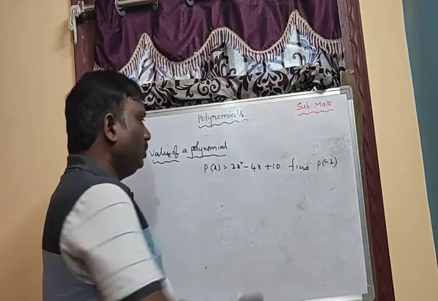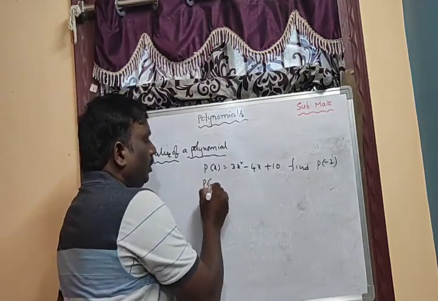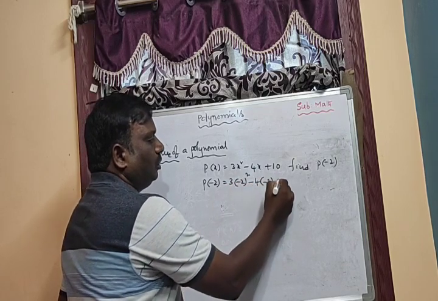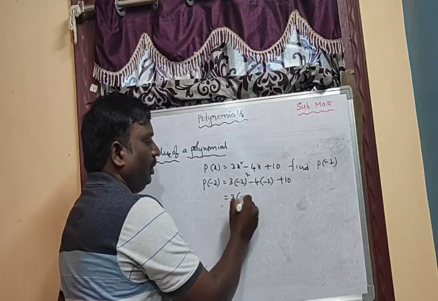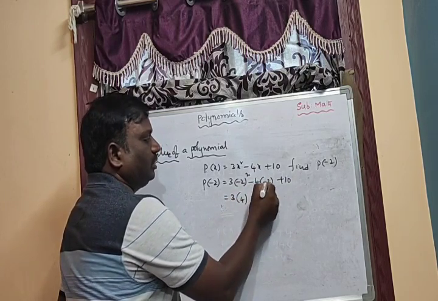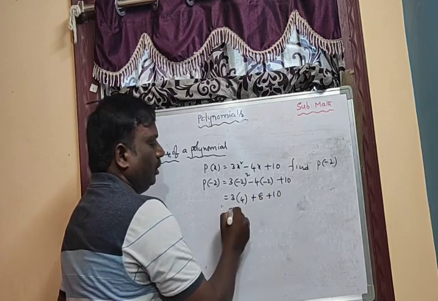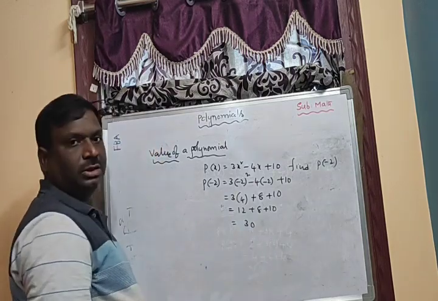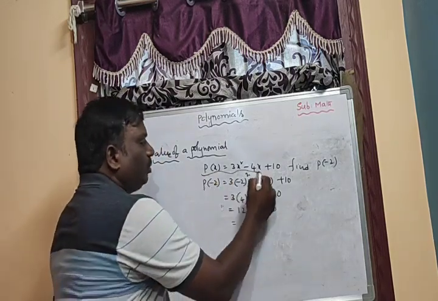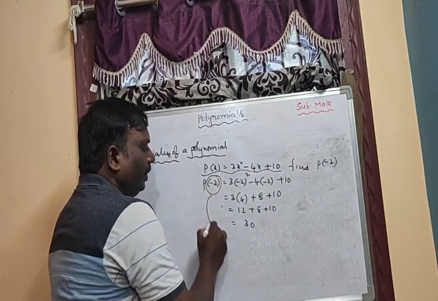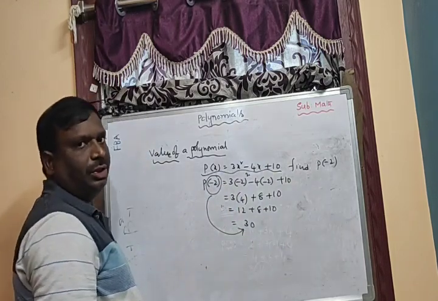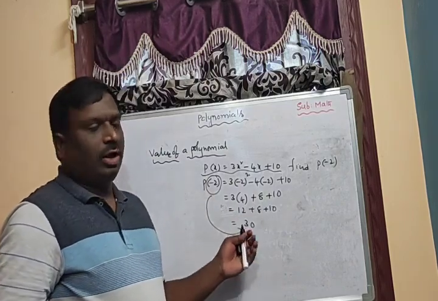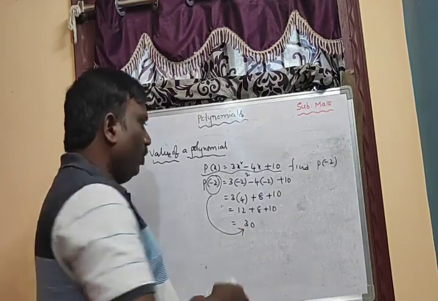So just substitute minus 2 in the place of x: 3 into minus 2 whole square plus 4 into minus 2 plus 10. 3 into 4 is 12, minus into minus is plus, 4 into 8 is 8, plus 10. 12 plus 8 plus 10, that is 30. So the value of this polynomial at x equal to minus 2 is 30. That is the value of the polynomial. I think you are understanding the value of the polynomial. So we'll go for the next one,